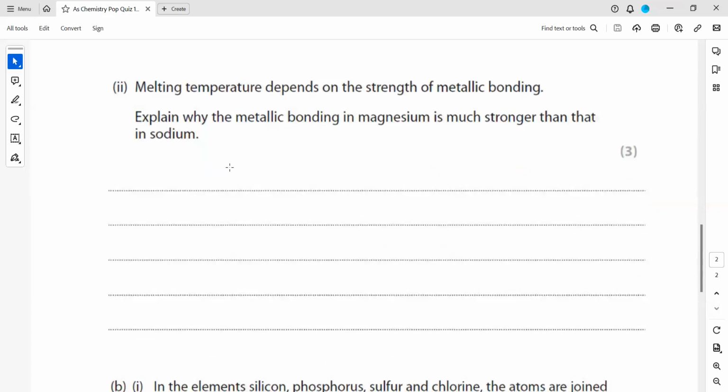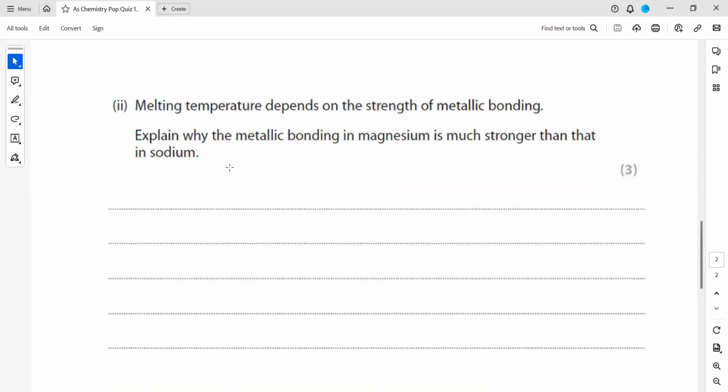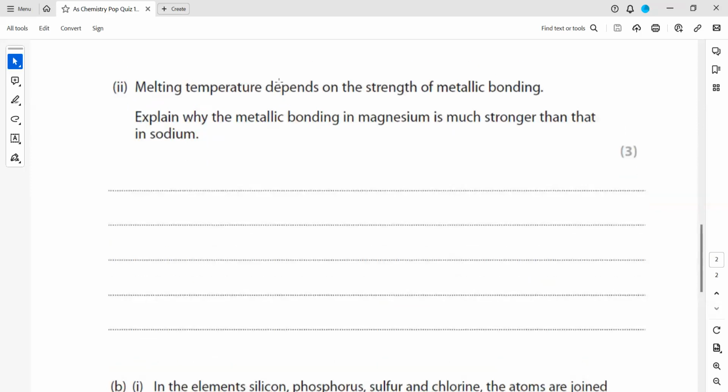Then melting temperature depends on the strength of metallic bonding. Explain why the metallic bonding in magnesium is stronger than that of sodium. When we compare the ions, a sodium ion is attracting the delocalized electrons, and a magnesium ion is attracting the delocalized electrons. They are isoelectronic: sodium has 11 protons and 10 electrons, and magnesium has 12 protons and 10 electrons because it lost two.